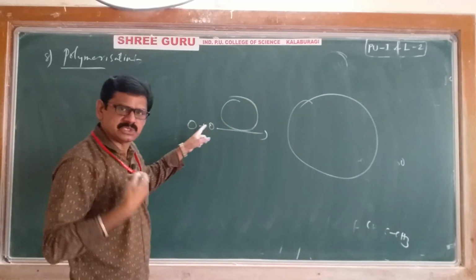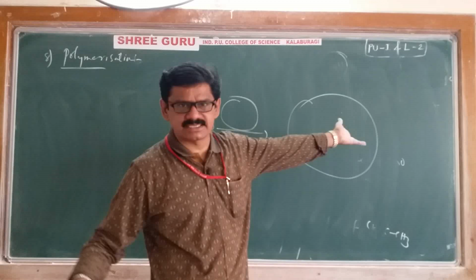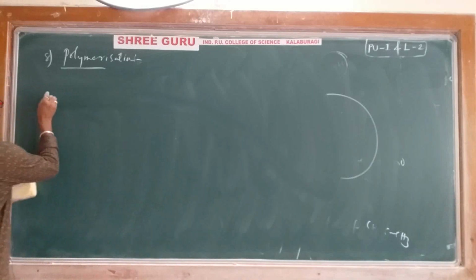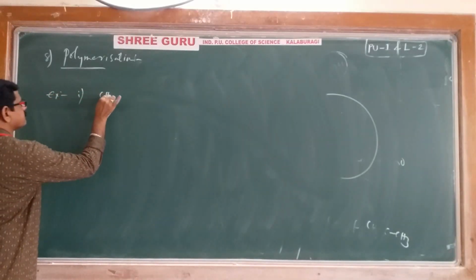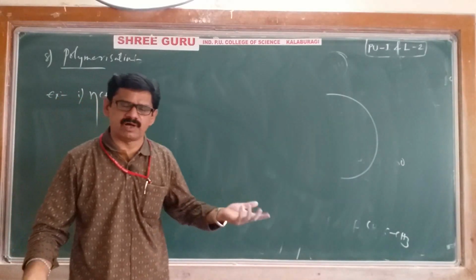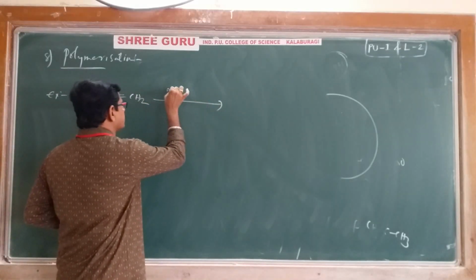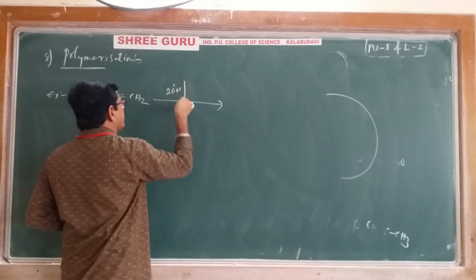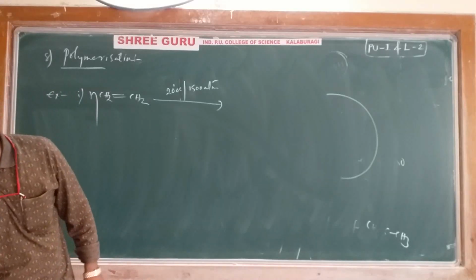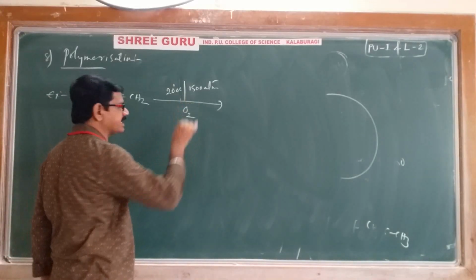Then whatever the smaller molecules we are using, they are called as monomers, and whatever the final compound we will get, that is called polymer. That's it. And we'll take suitable example. That is example number 1. Ethene means we are taking n ethene molecules. N means it may be 3, 4, 5, 10, 50 like that. N ethene molecules undergoing a polymerization in the presence of 200 degrees centigrade and 1500 atmospheres pressure in the presence of oxygen catalyst.